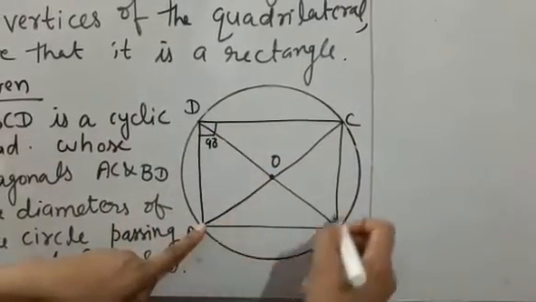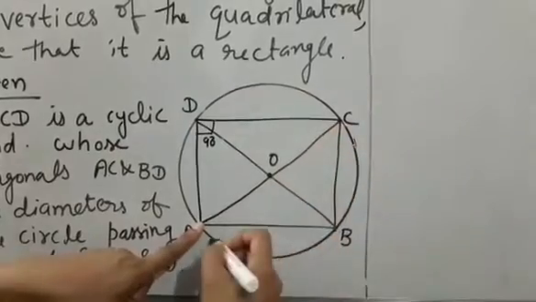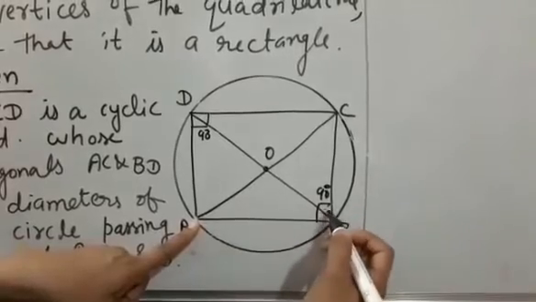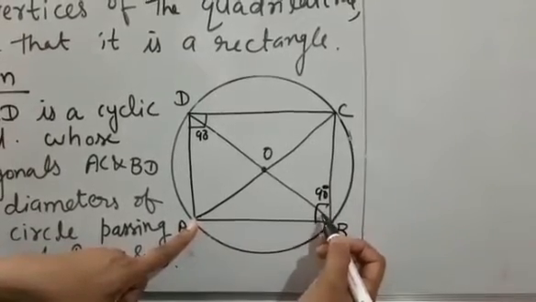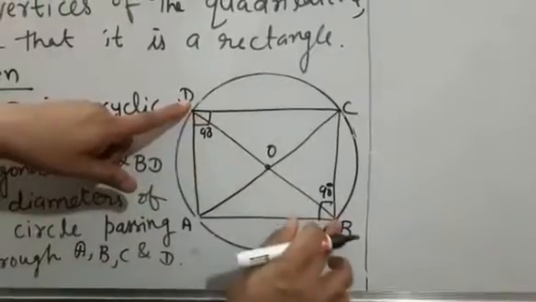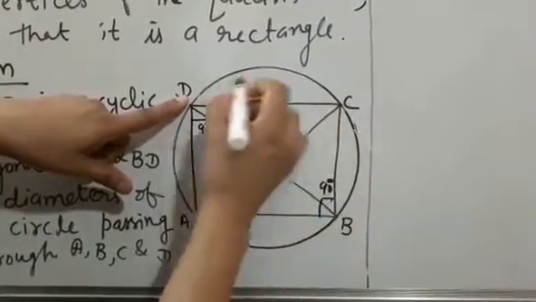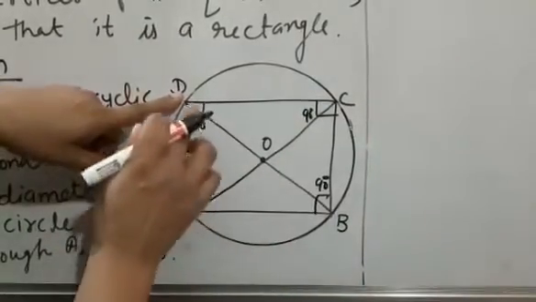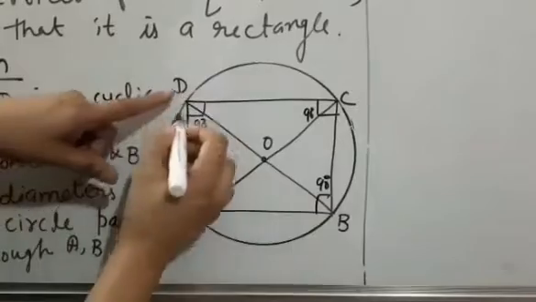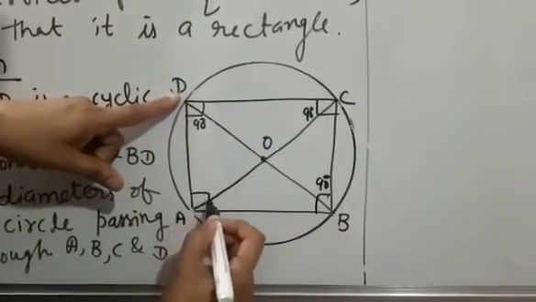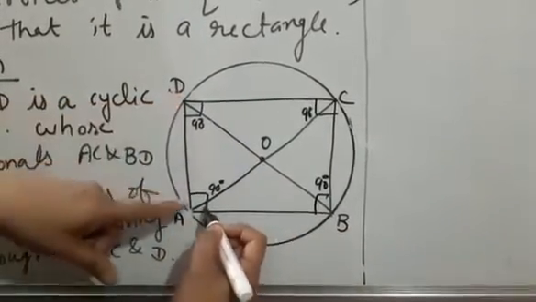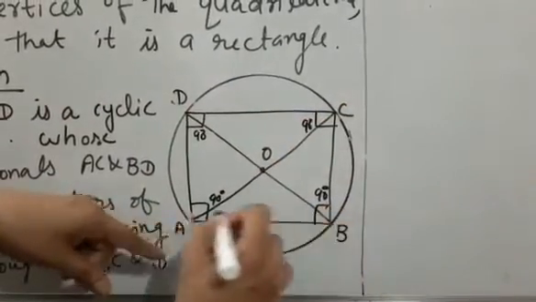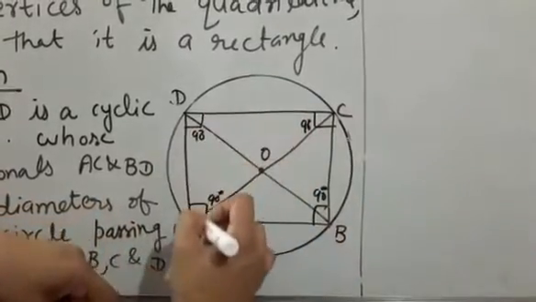Now here also, since AC is the diameter, this is the semicircle and this angle is also equal to 90 degrees, because the angle in a semicircle is equal to 90 degrees. Now since DB is the diameter, this is the semicircle and the angle in a semicircle is equal to 90 degrees. And since DB is the diameter, this angle is also equal to 90 degrees. That means all four angles of this quadrilateral are equal to 90 degrees. Then we can say quadrilateral ABCD is a rectangle.